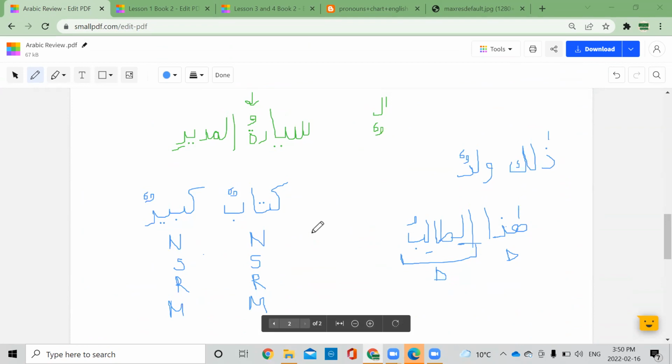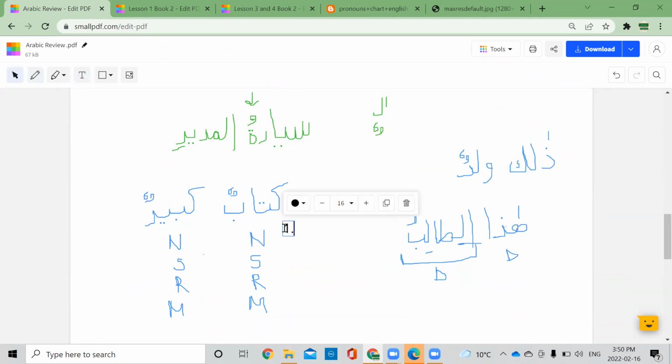The main thing we have to look at are 4 things. So let's write that down. Number 1, we have status. Number 2, we have to look at the gender. 3 is number. And 4, we have to look at the type. So status means, is it rafa, is it nasab, or is it jar? How do we check this? We can see this based on the last letter. Is it dhamma, fatha, or kasra?